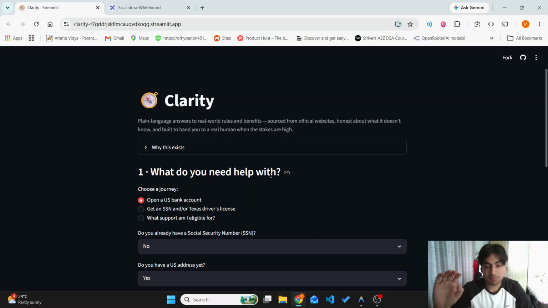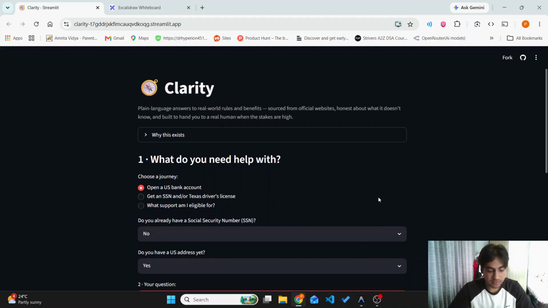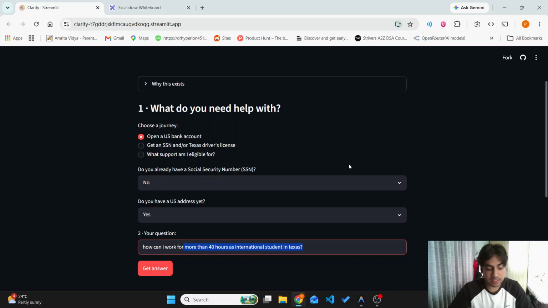Our roadmap is to expand to more universities, it might be in the US or anywhere in the world. The main target is that any international student from any country must be able to get verified and legit information, so they don't have to explore multiple websites or get hallucinated responses from different large language models. So we did not build an AI that knows everything. We built one that you can actually trust.